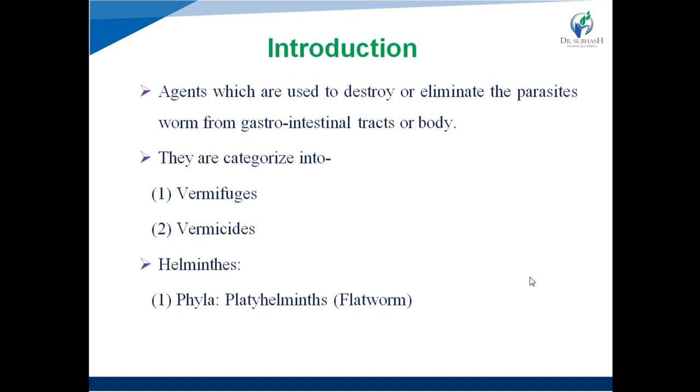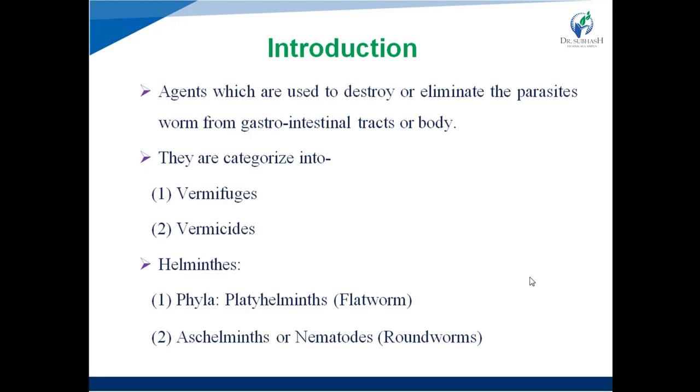Again, flatworms are divided into two categories, cestodes and trematodes. An example of a cestode is tapeworm, and examples of trematodes are schistosomes or flukes that cause infection in the human body. Second one is Aschelminthes, also known as nematodes. Examples of nematodes are roundworm, hookworm, pinworm, and whipworm.